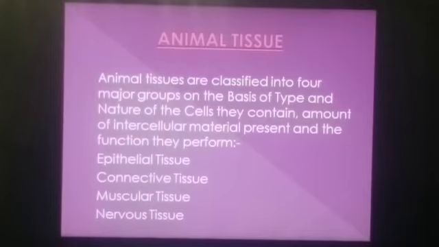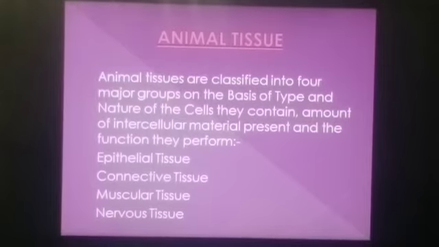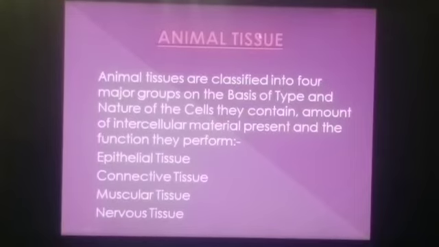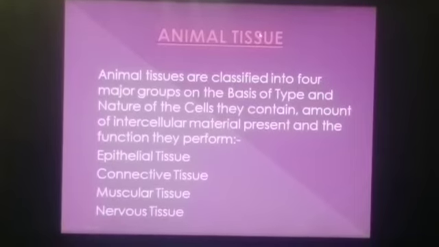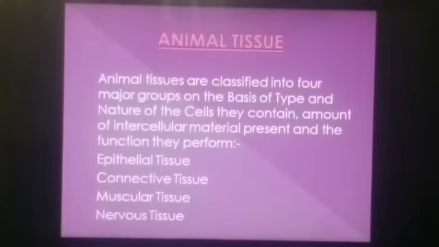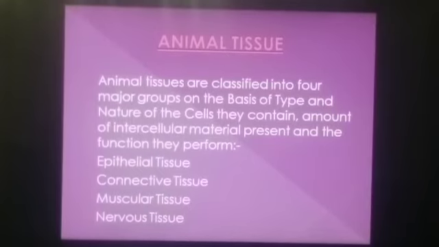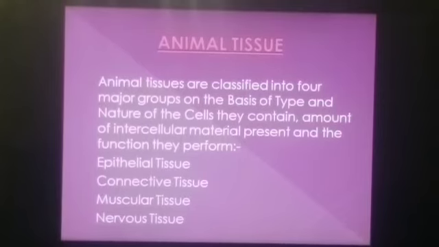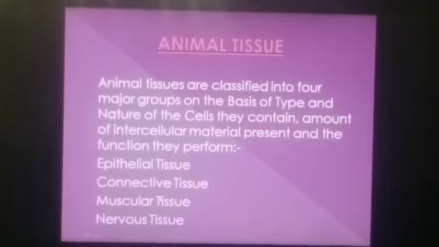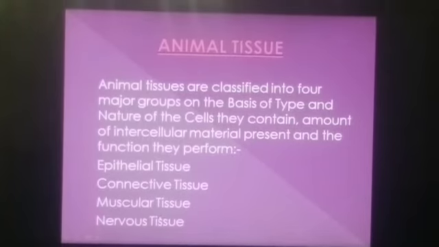Till the last class, I have discussed with you the plant tissues. Now, let's start with animal tissues. Animal tissues are classified into four major groups on the basis of type and nature of cells they contain, amount of intercellular material present, and the function they perform. So there are four types of animal tissues: epithelial tissue, connective tissue, muscular tissue, and nervous tissue.